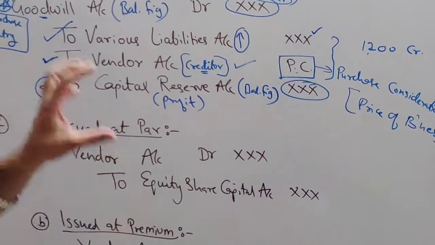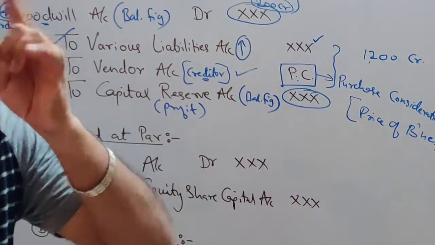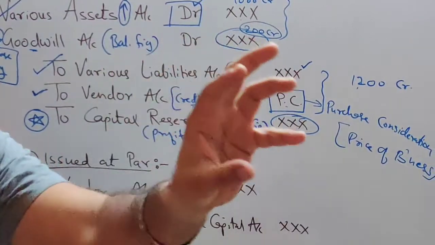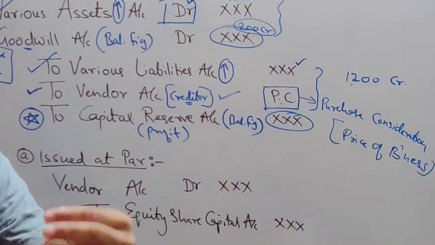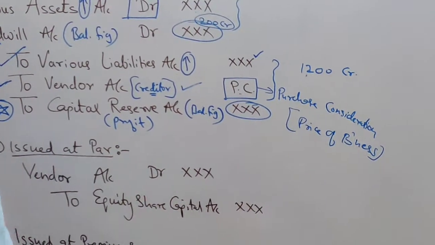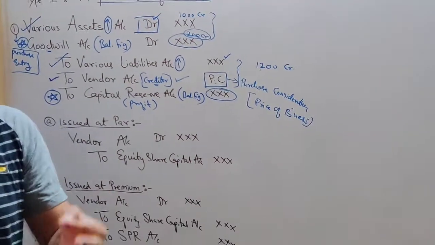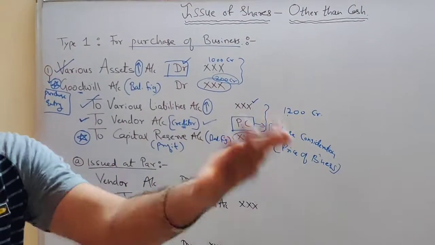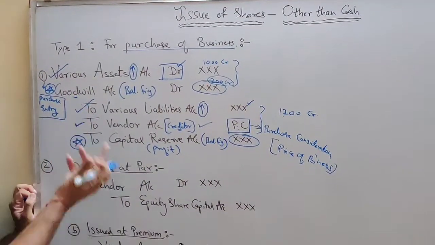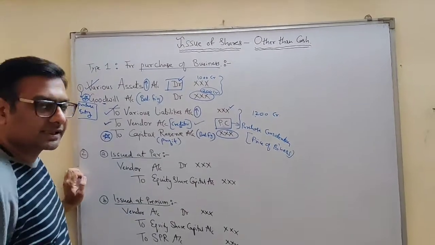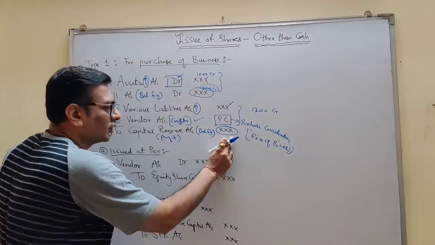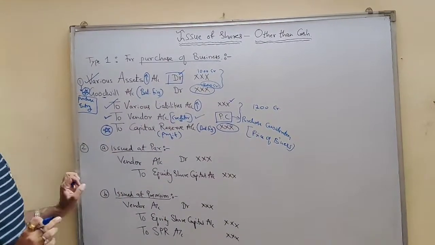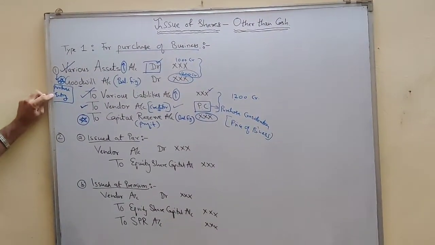Why put star? I have put star here because both won't come together in one entry in one sum. Either the question will have a PC value more, or the question will have PC value less. If PC value is more, you are paying more, it's a loss, it will go in goodwill account. If PC value is less, you will get the difference in the credit column and you will write it as capital reserve. So this is what the entry is for purchase of business.